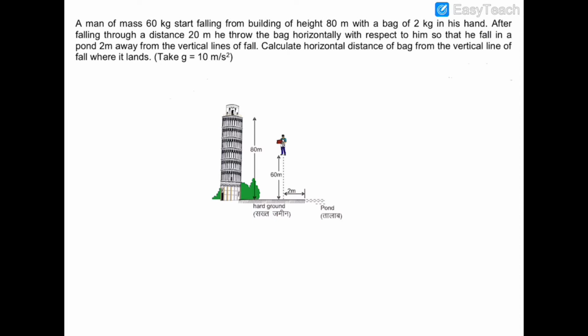Now we need to understand how much time is left with the man so that he could save his life by jumping into the pond. If we need to calculate the time which is left, it is calculated by under root 2h by g. So t will be equal to root of 2 times h, where h is 60 and g is 10. So t will be equal to root of 12. So this much time is left with the man so that he could save his life.